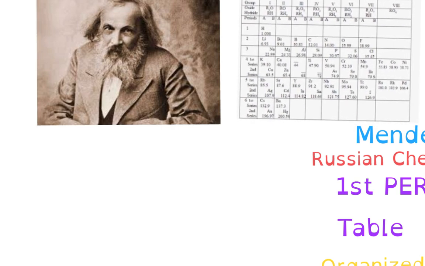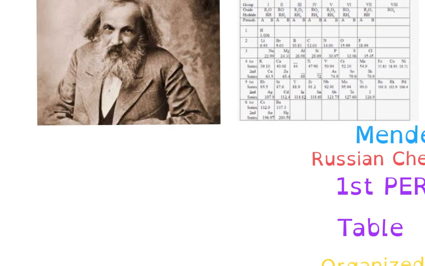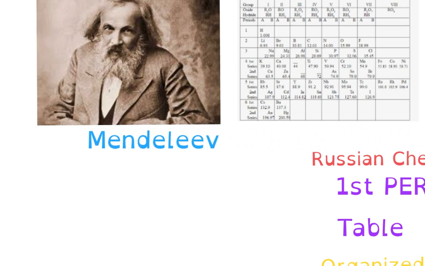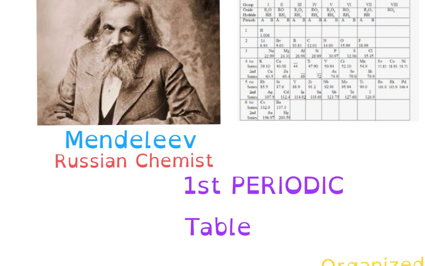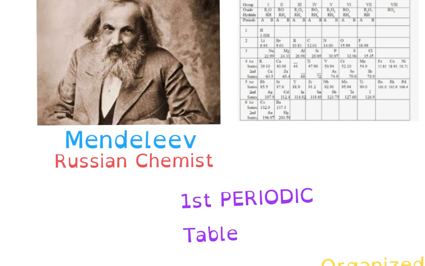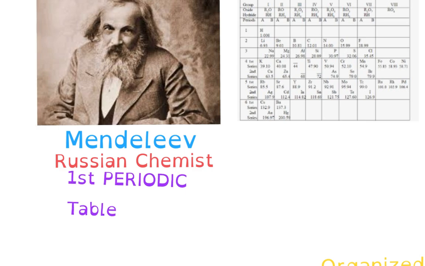Because at the time, they only knew about so many elements, actually about 14 or so, because the others hadn't been discovered. But he put it together much like index cards, and he left spaces because he knew he had the idea that there's things missing here. So Mendeleev, you need to know Mr. Mendeleev. You wouldn't want to meet him down a dark alley. He was a Russian chemist, and he was the first one to come up with the idea of the periodic table. Okay, so those things are important.